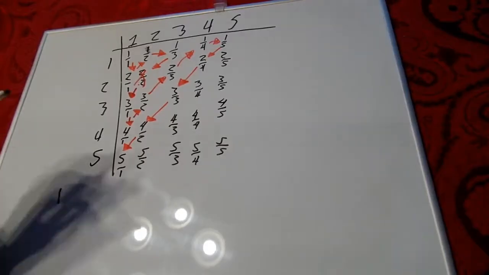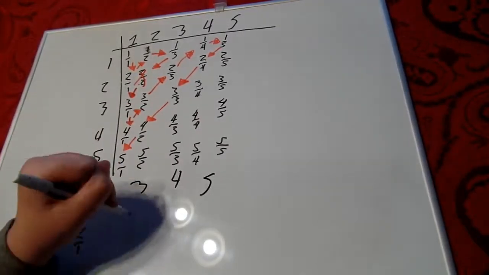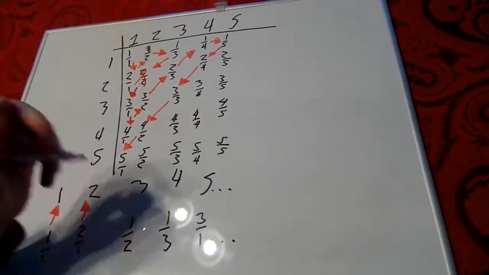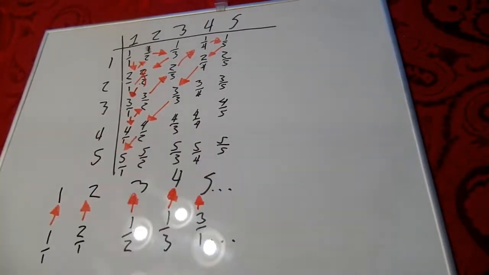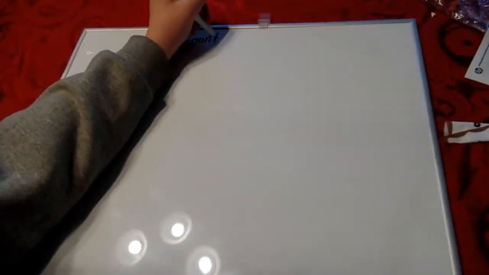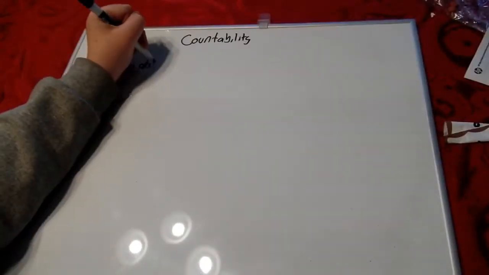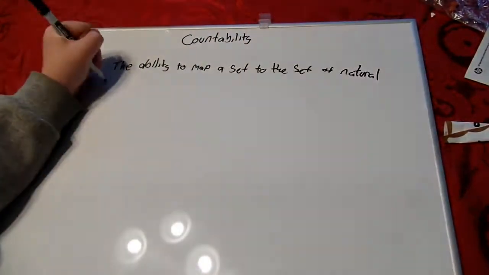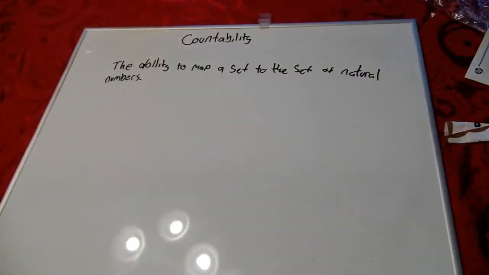You can see that we can compare each of the rational numbers to each of the natural numbers. There are as many natural numbers as there are rational numbers. What we've been looking at is the countability of a set, the ability to map one set to the natural numbers. If you're able to count the set, it's the same size as the natural numbers.